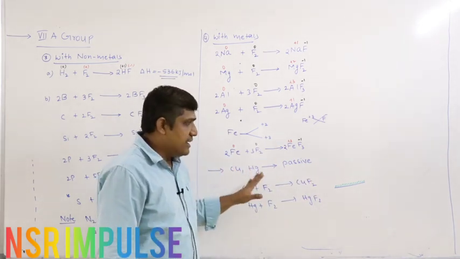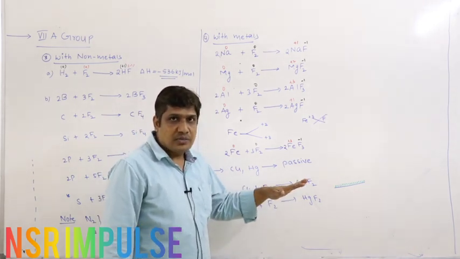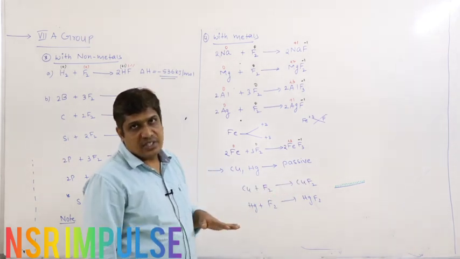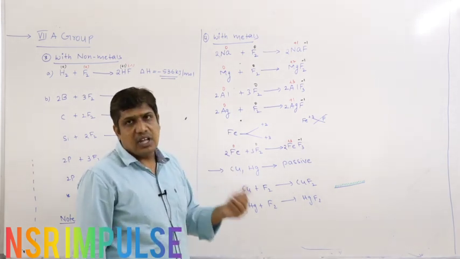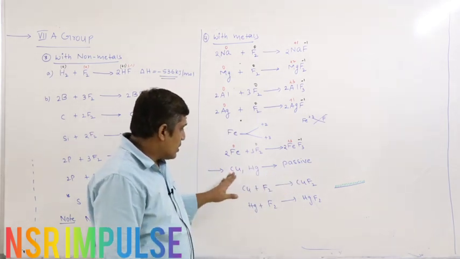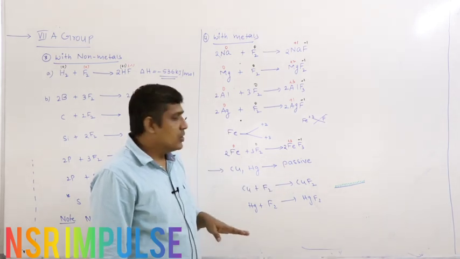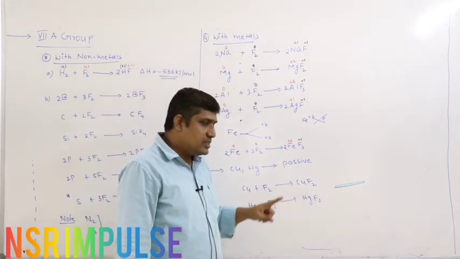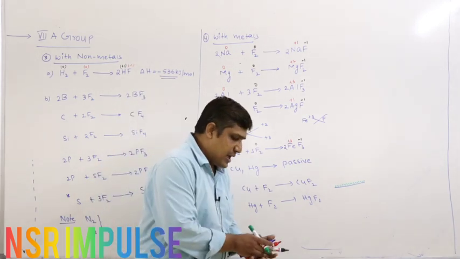Initially they react, resulting in the formation of their fluorides, which form a layer on the surface of the metal and act as a protective layer preventing further reaction, which we call passivity. So copper and mercury do not react further with fluorine because once the surface has reacted, the reaction stops there. That is nothing but chemical passivity.